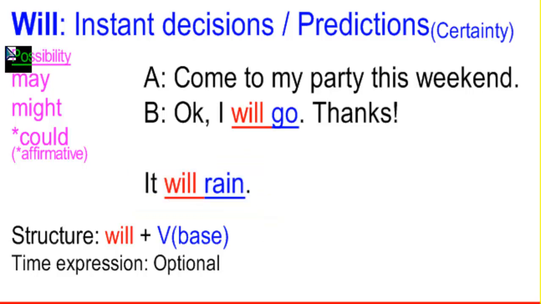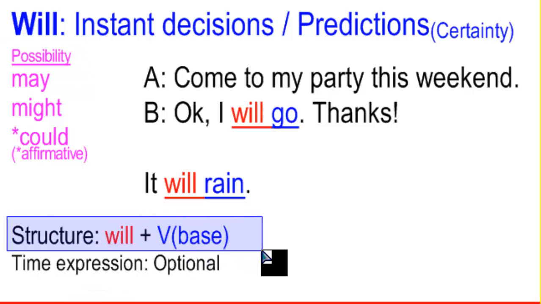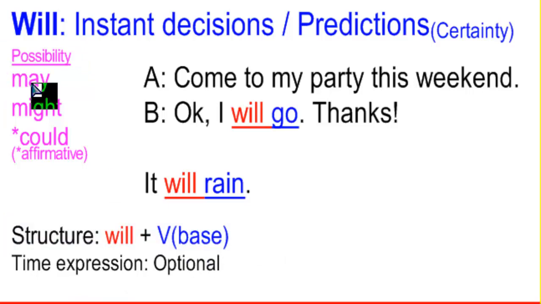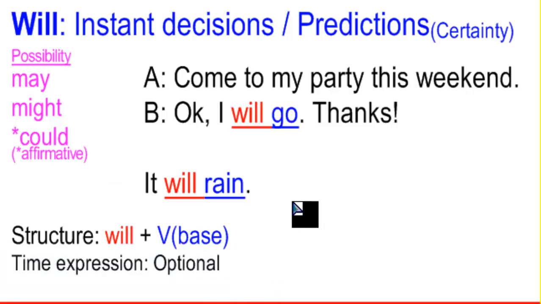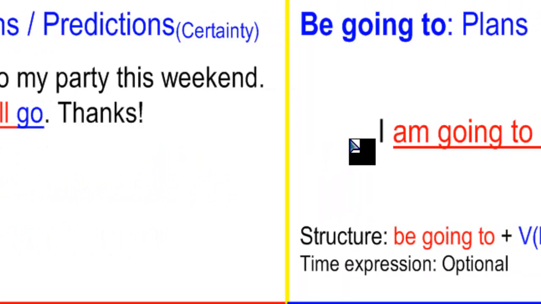Remember, if you want, you can use the modals for possibility. They also refer to the future. The only difference is the intention. In this case, they are mentioning the possibility of the event. The structure is will and the verb in base form. And if you use the other modals, you can say may, might, or could, and the verb in base form. In this case, the time expressions are optional because this is always future. If a sentence is with will, it's always future.